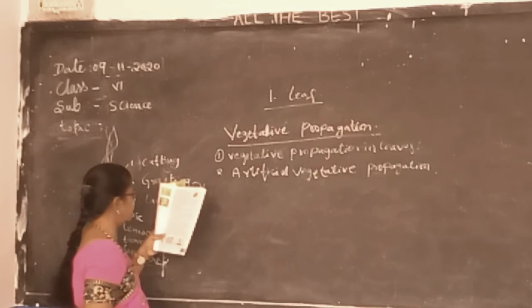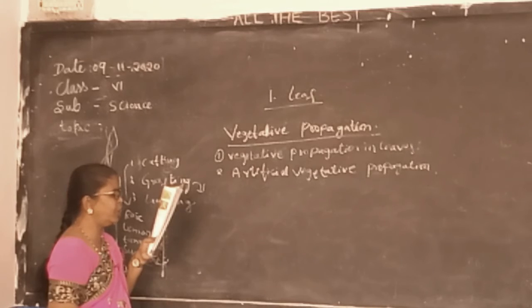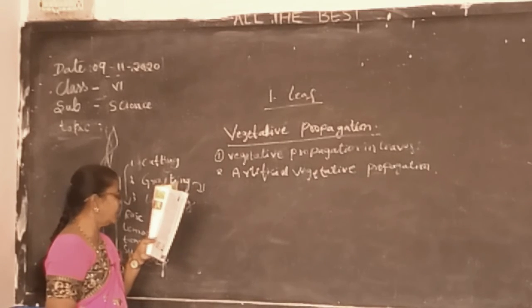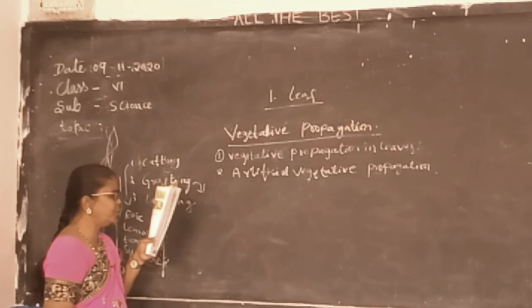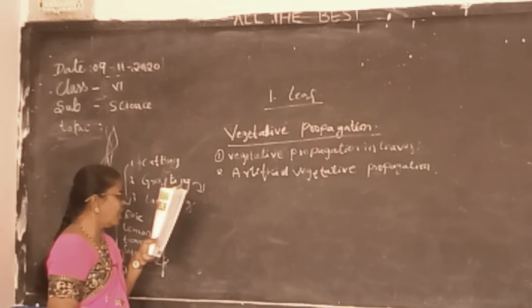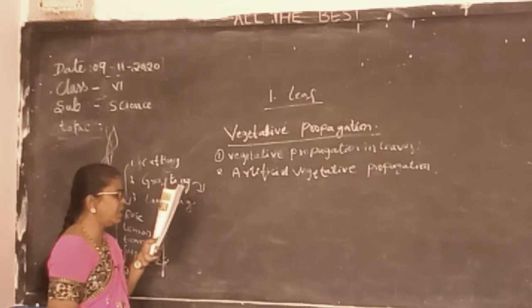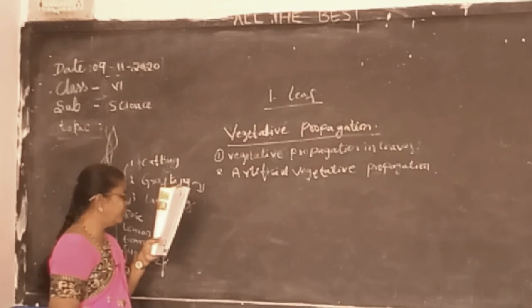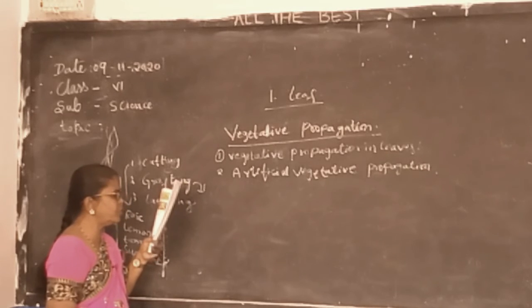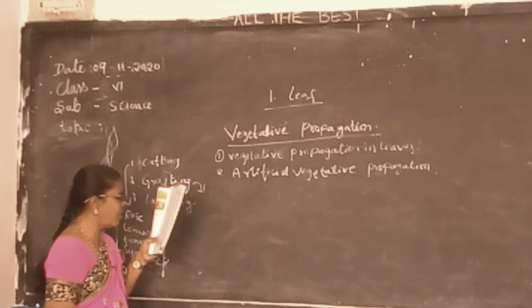Now let us see what grafting is. This method is used to obtain a plant by combining two different plants. This is called a scion, without a root. From one plant it is attached, tied, to the other plant part called the stock, with a root. After a few days, this scion and stock fuse and a new plant develops having the characteristics of both the original plants. The scion receives all the essential nutrients from the stock. This method is commonly seen in mango, rose, grape and lemon.